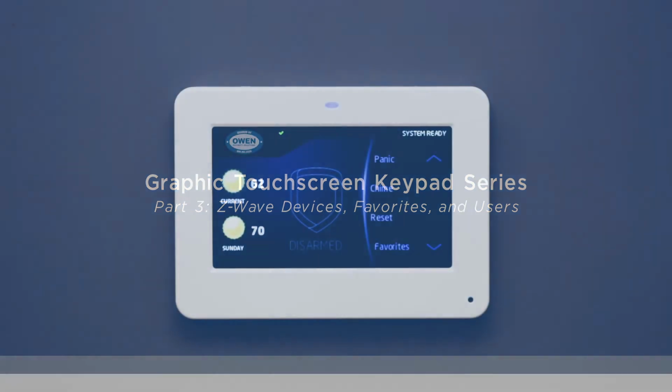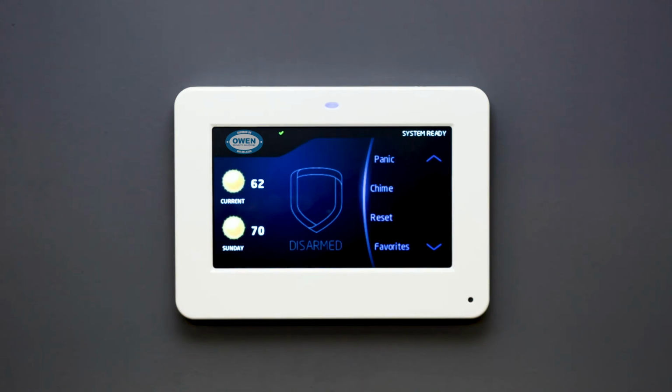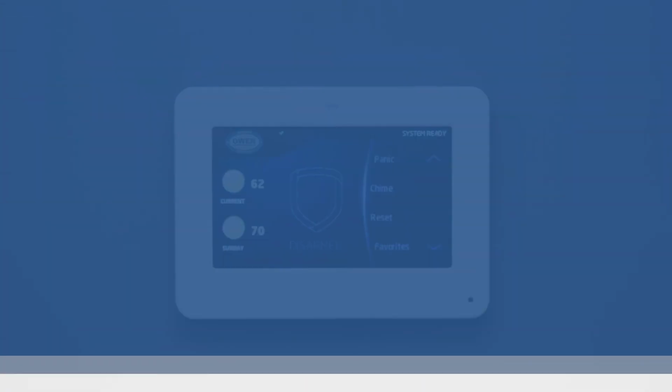The graphic touchscreen keypad is designed for your security first and foremost, but it isn't the only thing that your keypad is capable of. In this video, we will cover how to add Z-Wave devices, how to manage your favorites menu, and finally, how to add users on your graphic touchscreen keypad.